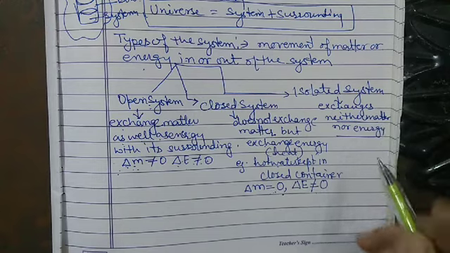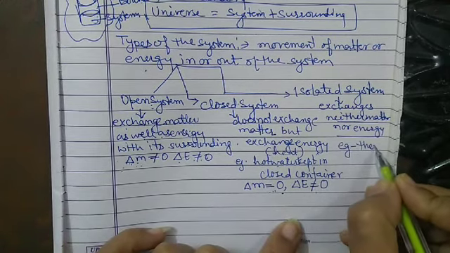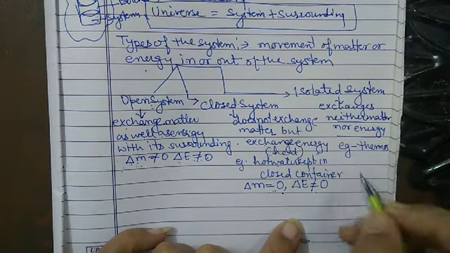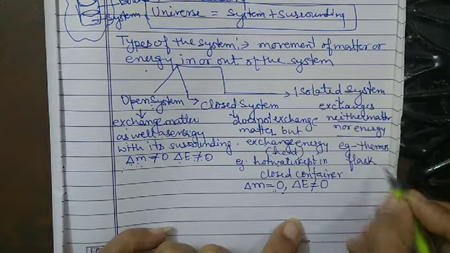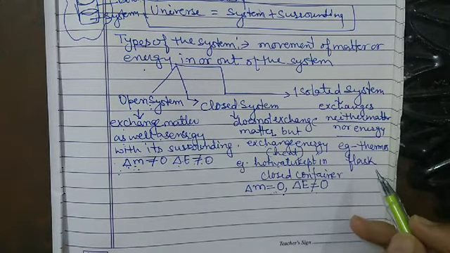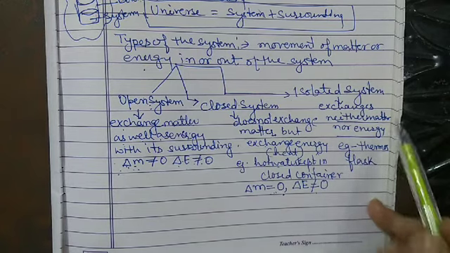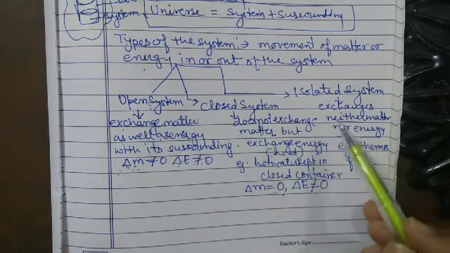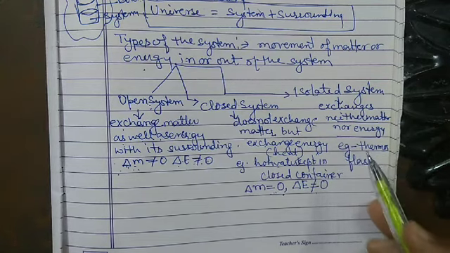And the example of the isolated system is a thermos flask, in which we keep hot tea or coffee, because there will be no exchange of matter as well as energy between the system and the surrounding.